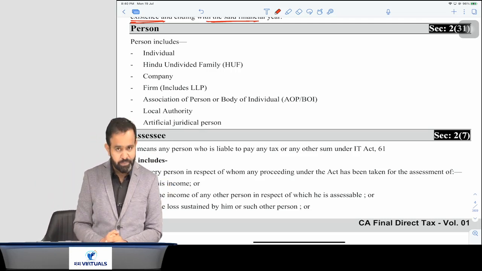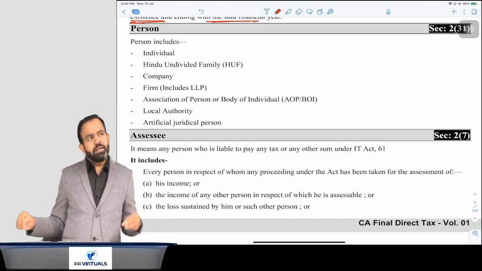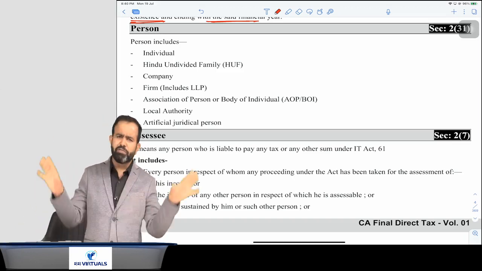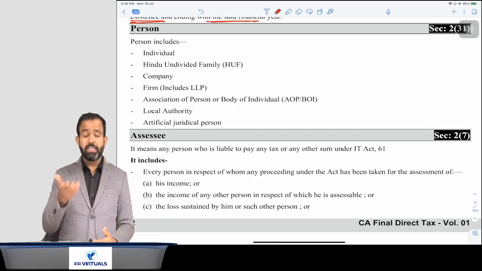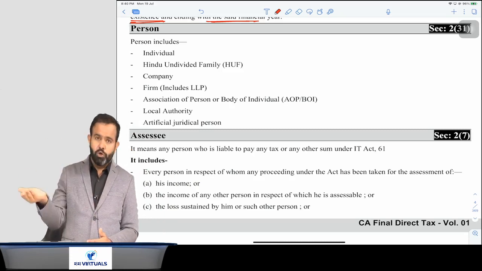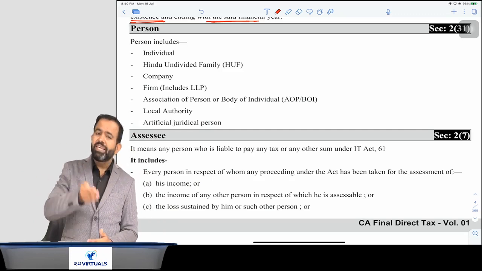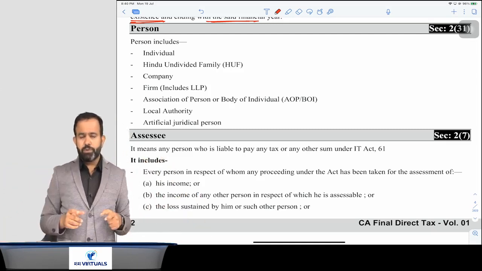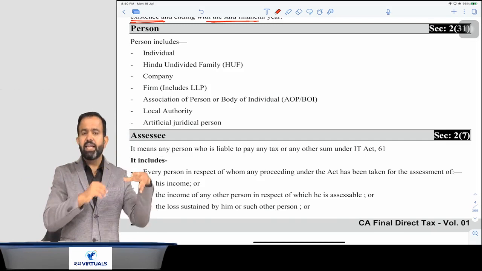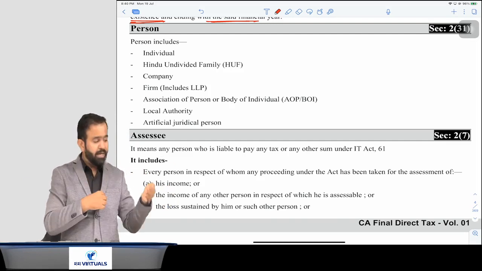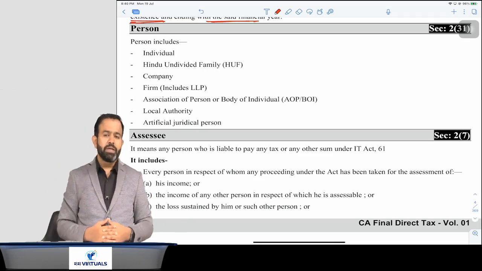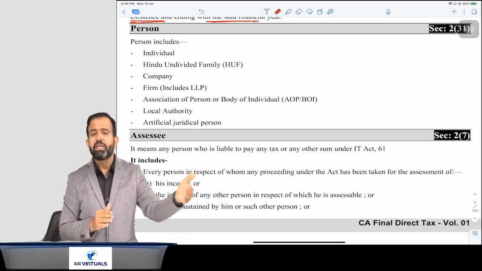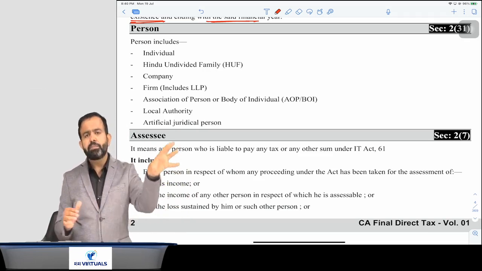Now second is a HUF, Hindu Undivided Family. HUF is not defined in the Income Tax Act. But to check the HUF, you have to check the law, that is Hindu law. In Hindu law they have defined the HUF. If any couple is having a child, suppose me, my wife and my child, then we can make the HUF. So HUF is basically a person, a separate entity. HUF income will be treated as separate income, and HUF is treated as a separate person.